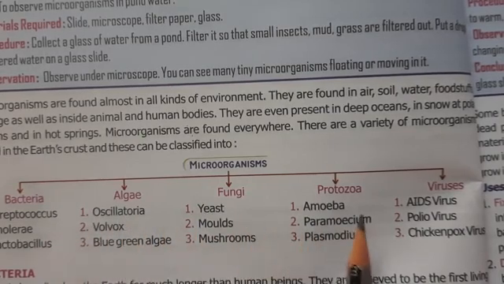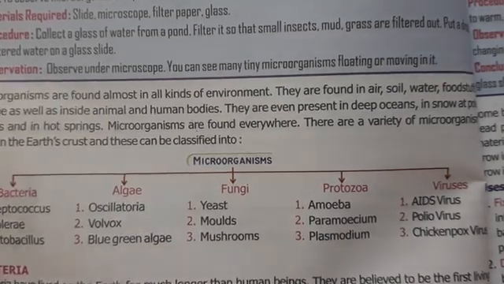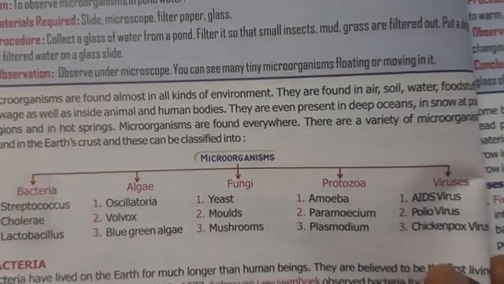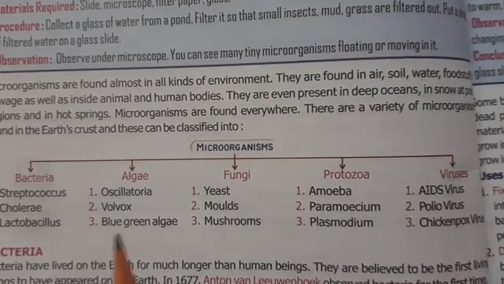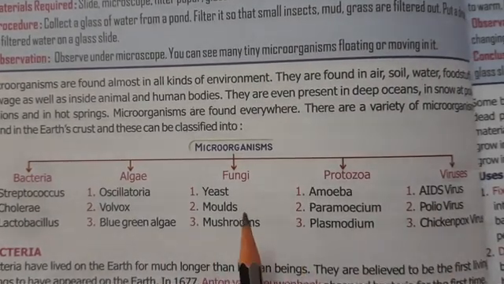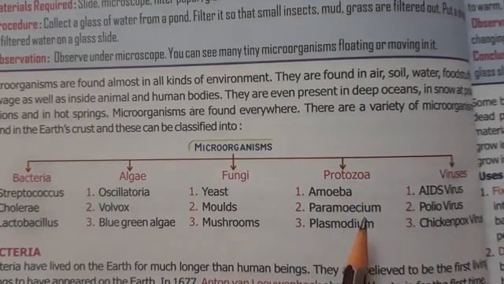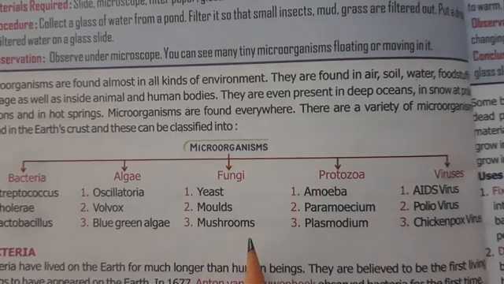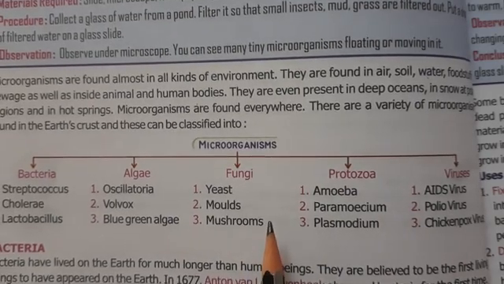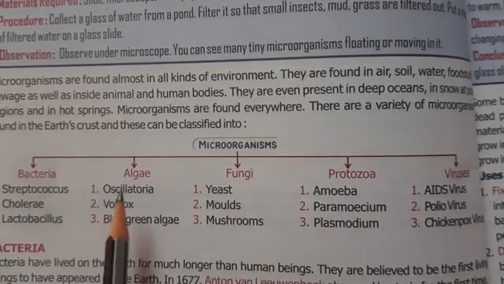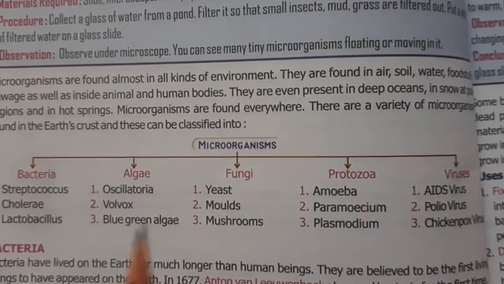You have even heard the names before. But in this chapter, we will study about all these microorganisms, their shapes, where they are found, what the uses of these microorganisms are, and what the harms are that these microorganisms cause. Clear, children? So we will start with these 5 kinds of microorganisms one by one.